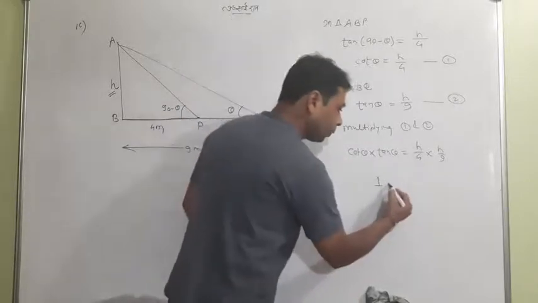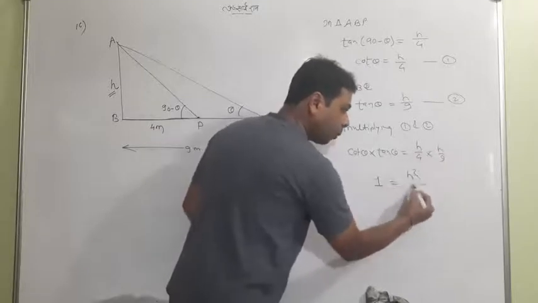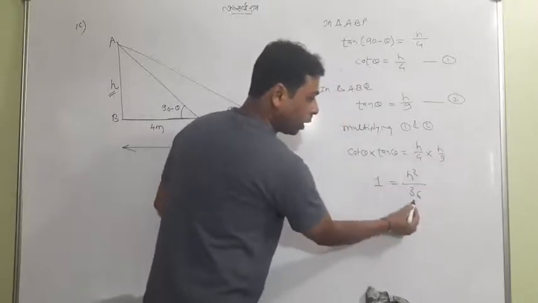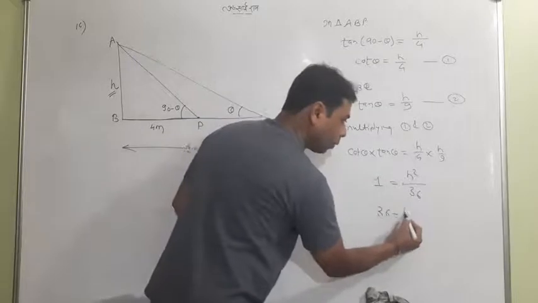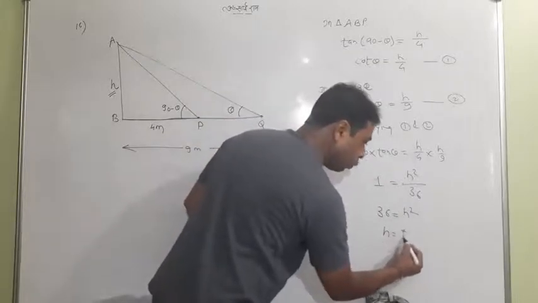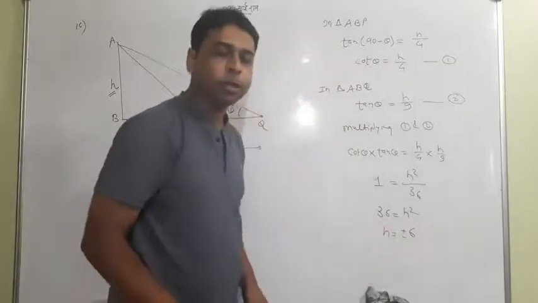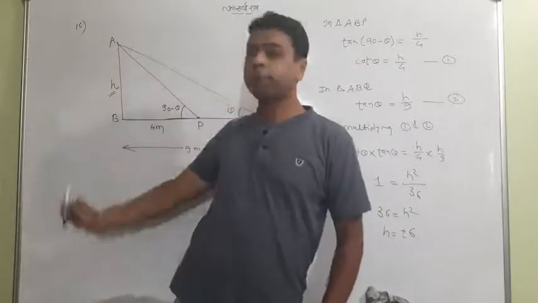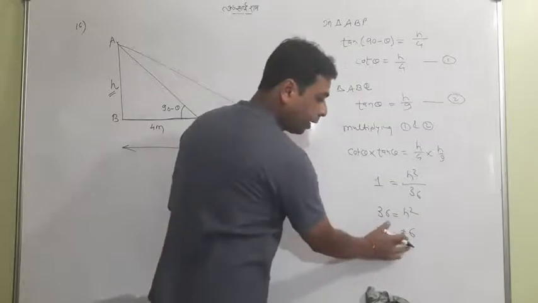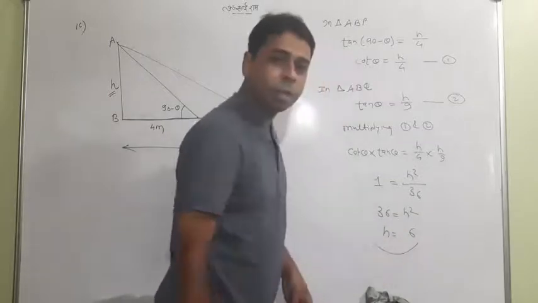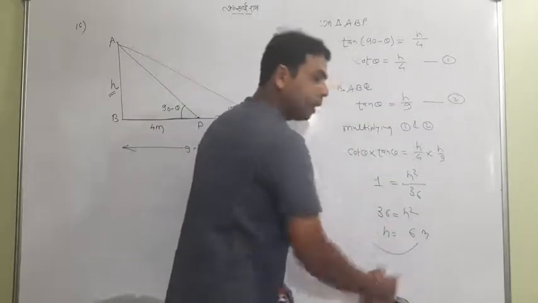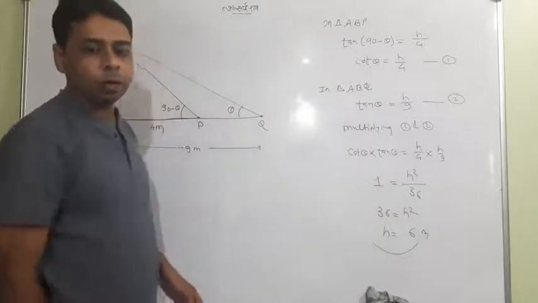So 1 equals h squared upon 36, since 9 fours are 36. Transfer 36 to that side: h squared equals 36, and h equals plus or minus square root of 36, which is 6. But it is the height of the tower, which is always positive, so don't take the negative sign. So h equals 6 meters is the height of the tower or building.